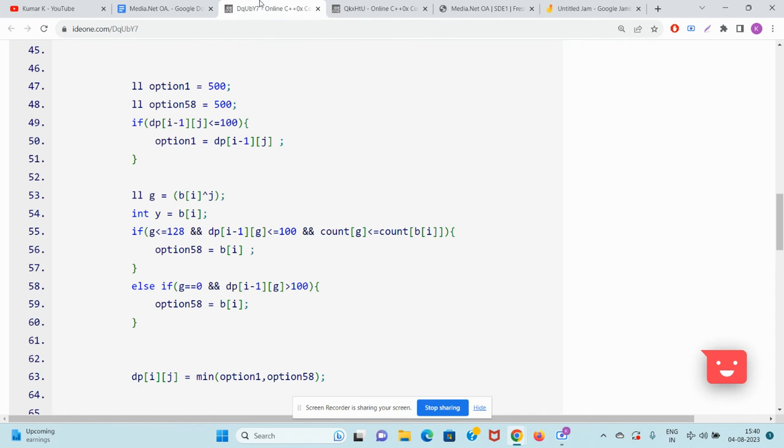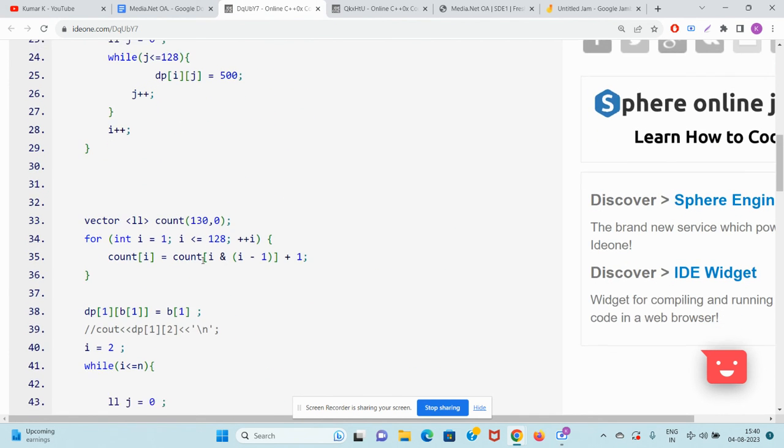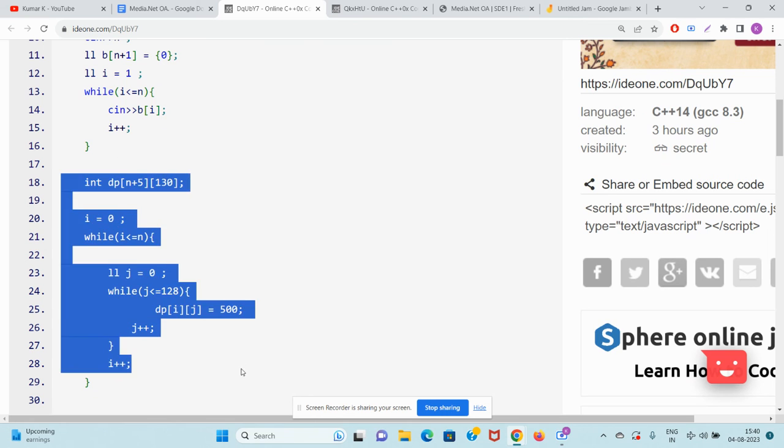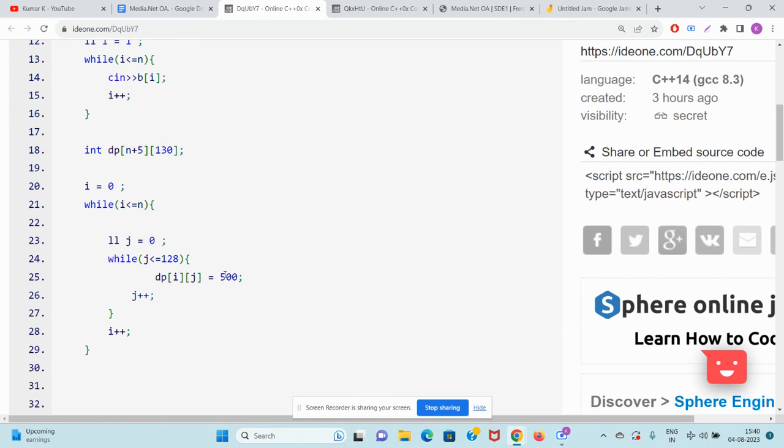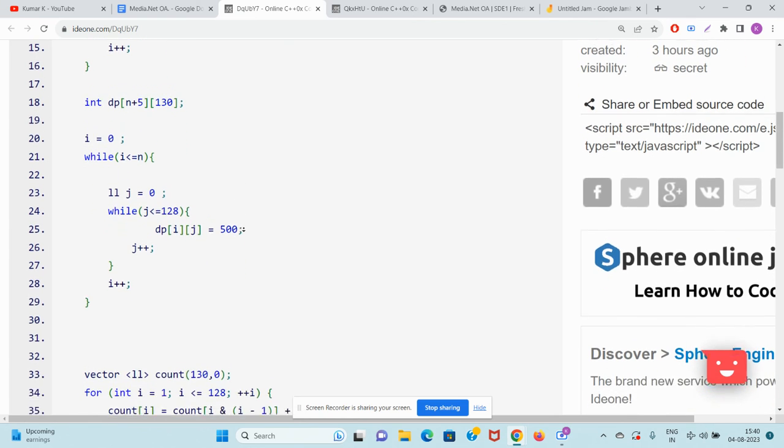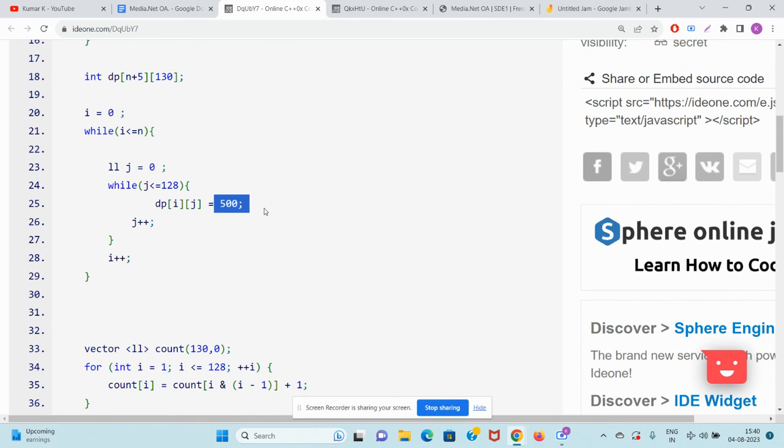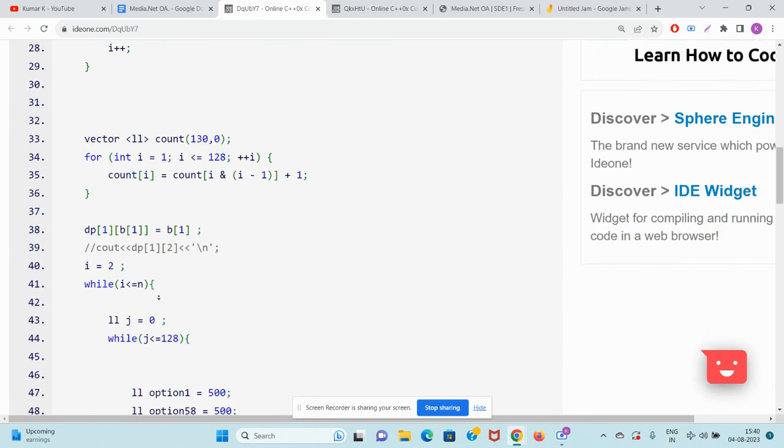Okay, now if you go to the code, you will see, guys, I only created these two things. These basic things you will be able to understand. First, I am assigning everything as 500. 500 can never be the answer. So I'm giving any value bigger than 100, because the last element can be from 1 to 100 only, na guys. If it is 500, it's wrong. So you will be able to understand these things.